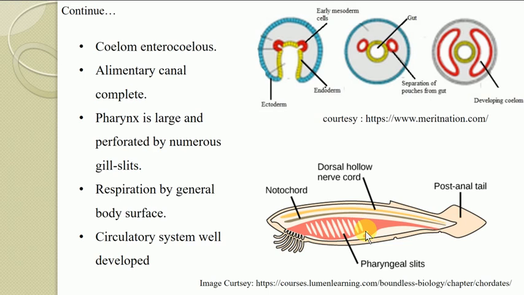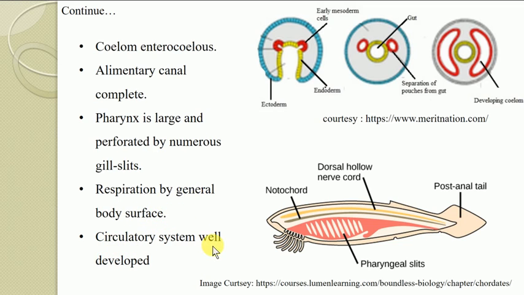Then respiration of this organism occurs through the general body surface. Most of the organisms living in a moist or aquatic environment, when the skin or body wall is very thin, always show respiration with the help of skin. That can be referred to as cutaneous respiration, that is, respiration by the general body surface. So this organism also has the same kind of condition. The body surface helps in the process of respiration also.